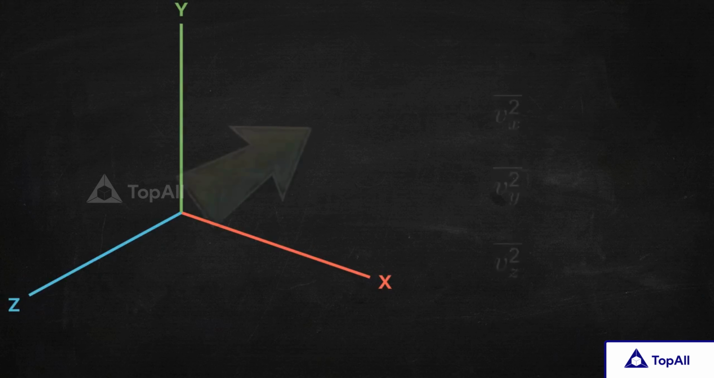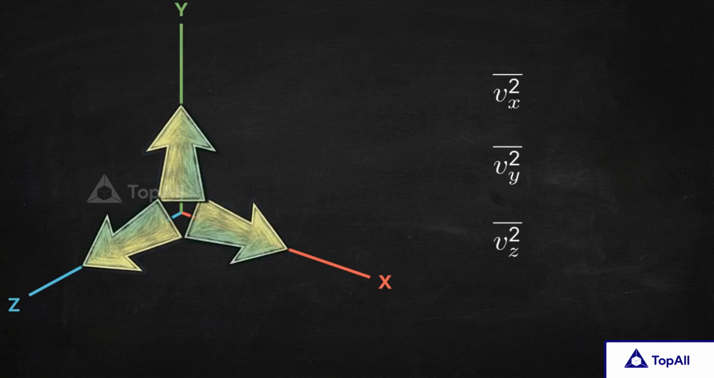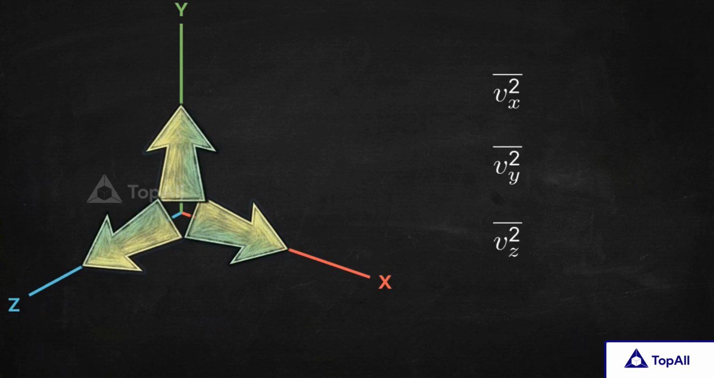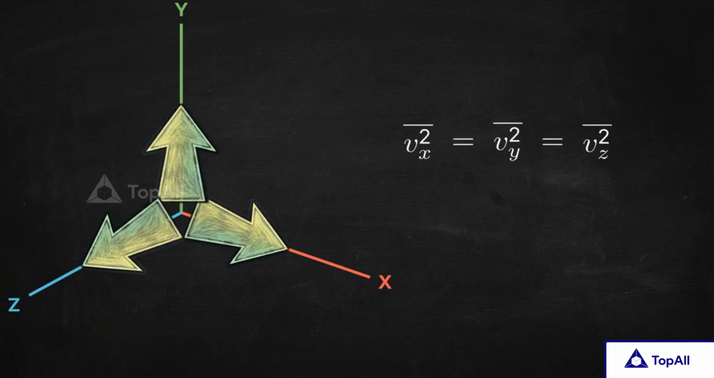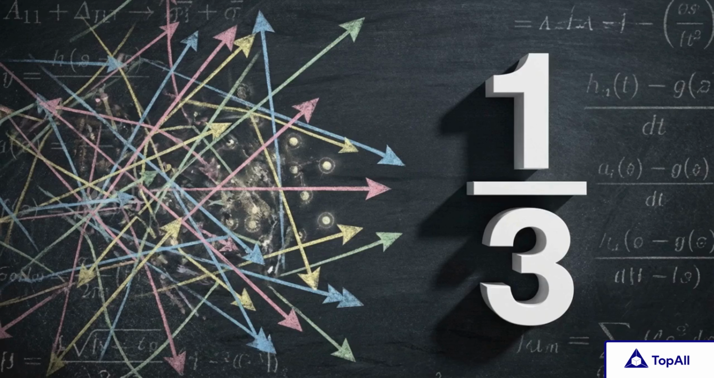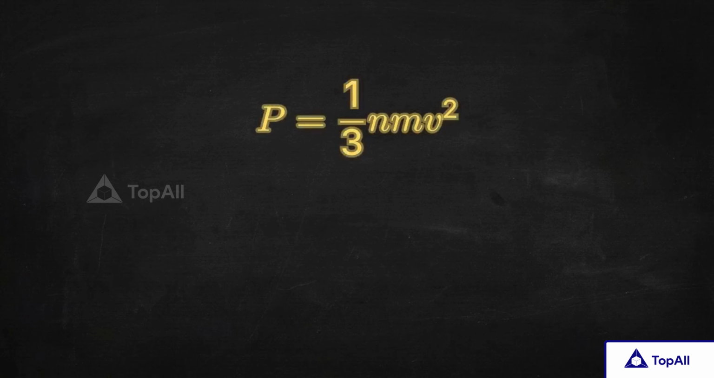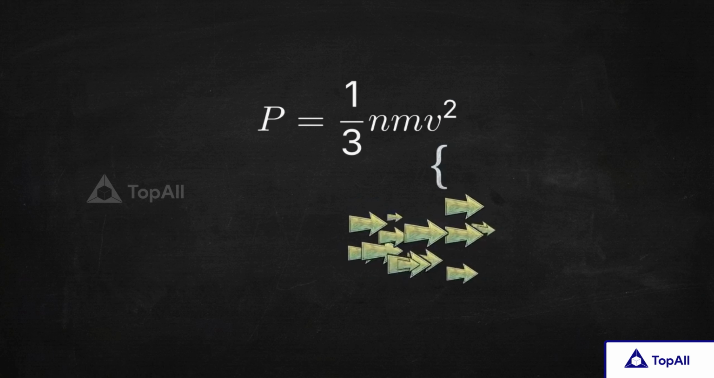The microscopic chaos is perfectly statistically symmetrical across three-dimensional space. Because of that perfect symmetry, the average squared speed of molecules moving along the x-axis is exactly equal to those moving on the y-axis, and exactly equal to those on the z-axis. Each accounts for exactly 1/3 of the total speed squared. By relying on the statistical symmetry of trillions of erratic particles, the impossibly complex variables of three-dimensional chaos collapse down into a simple, elegant fraction. We swap that fraction into our formula to arrive at the ultimate equation of the kinetic theory of gases. Pressure equals 1/3 number density times mass times mean squared speed.